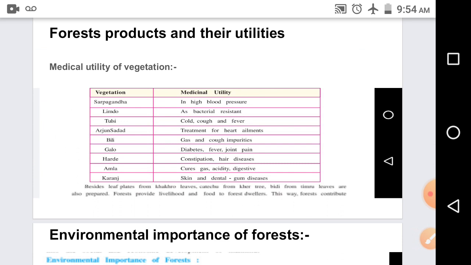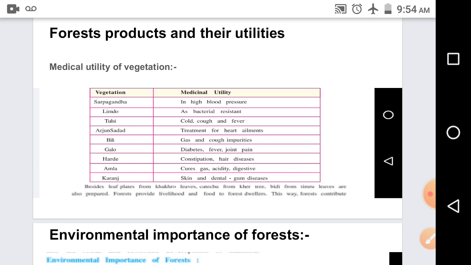Baskets, toys, goods, home decoration are made from bamboo trees. And sealing wax, resin, gum, rubber, honey, all these things are utilities of the forest products. Even medicinal plants like amla, bahida, herde, ashwagandha are for medicinal utility. Let us see in detail the medicinal utility of this vegetation.